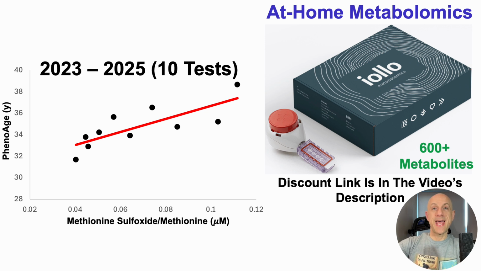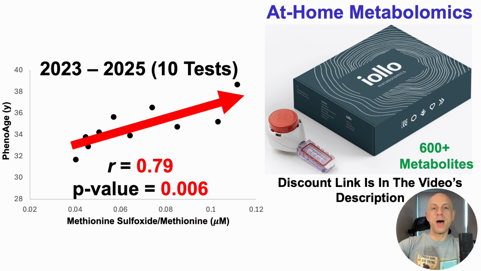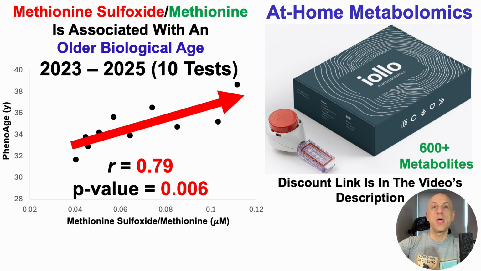All right, so this is 10 tests over the past 2 years. And then we can see a significant positive correlation between biological age and a higher methionine sulfoxide to methionine ratio. In other words, when this ratio is relatively high, that's significantly correlated with an older biological age, as the correlation coefficient is 0.79. Anything greater than 0.7 is considered a strong correlation, and we can see that the p-value is less than 0.05 at 0.006.